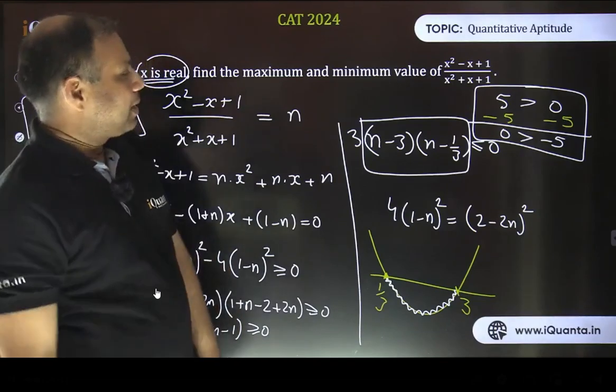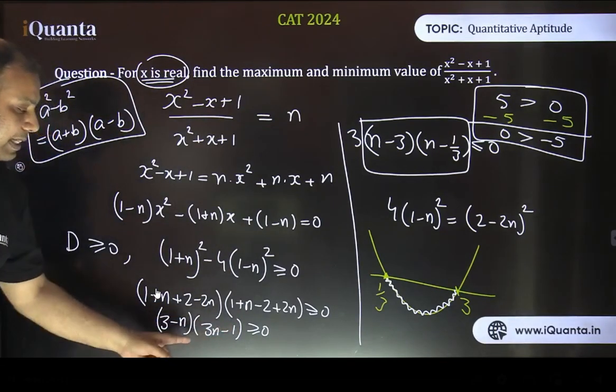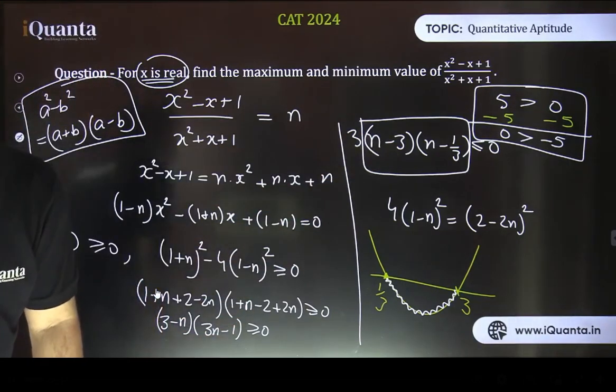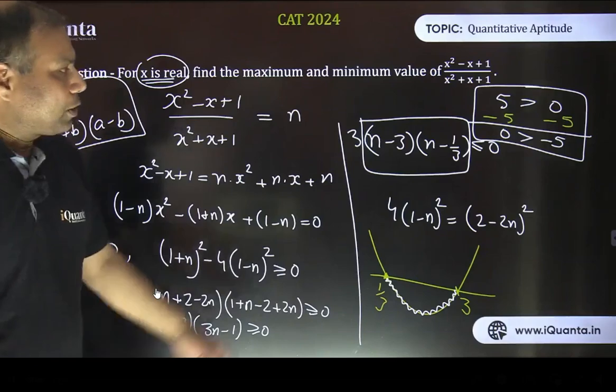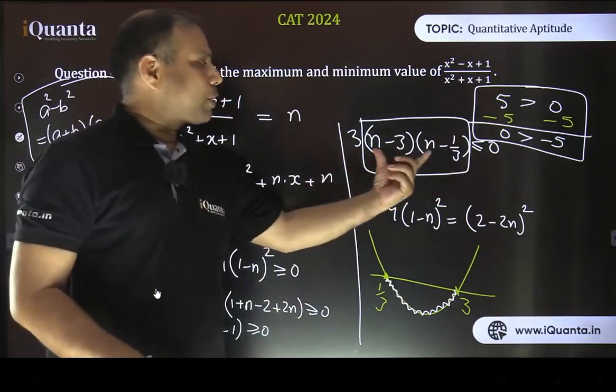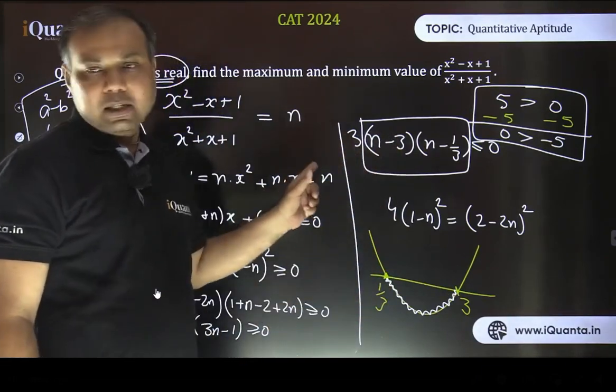How did 1 by 3 come? This is 3 and minus 1, beta. Kshitish is asking this. So 3 and minus 1, I have taken this 3 common. That's how it looks, n minus 1 by 3. Yes, I'm repeating the last step again. So 3 times n minus 3 into n minus 1 by 3 is less than or equal to 0. From here we saw this is a quadratic expression intersecting the axis at 2 points, 3 and 1 by 3. It's an upward parabola because the leading coefficient is positive.